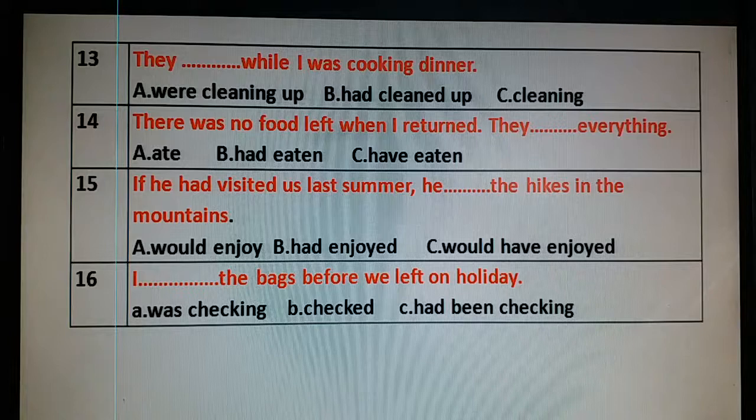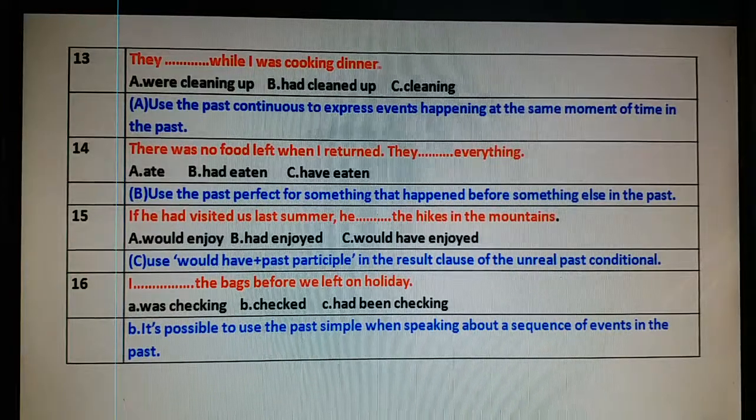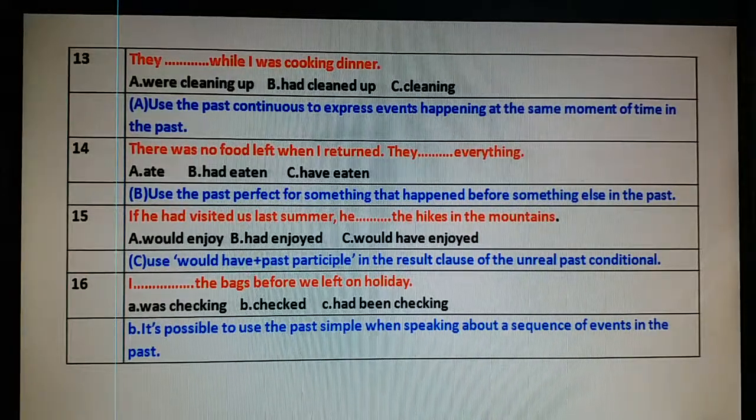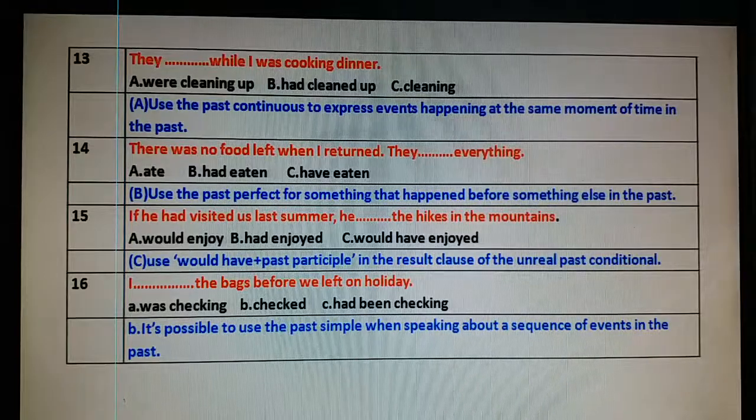Read the sentences carefully. They were cleaning up while I was cooking dinner. Use the past continuous to express events happening at the same moment of time in the past because both actions were in continuous position at a certain point. They were cleaning up while I was cooking dinner.